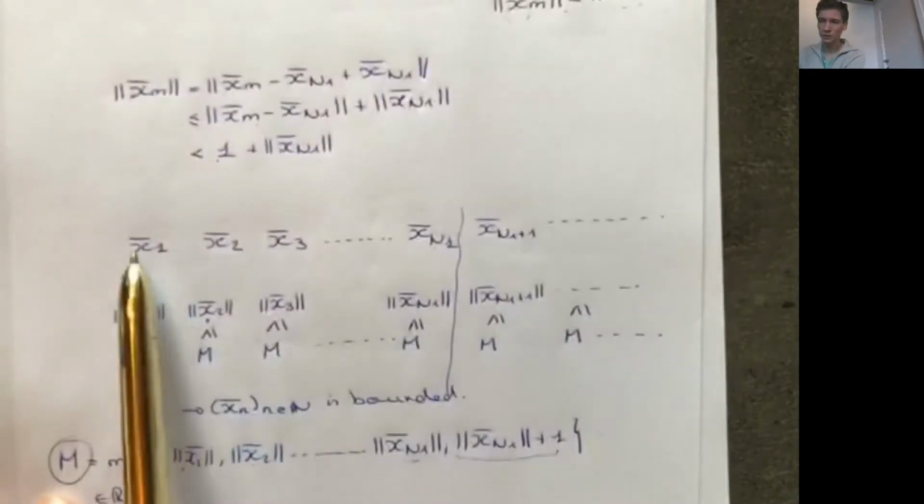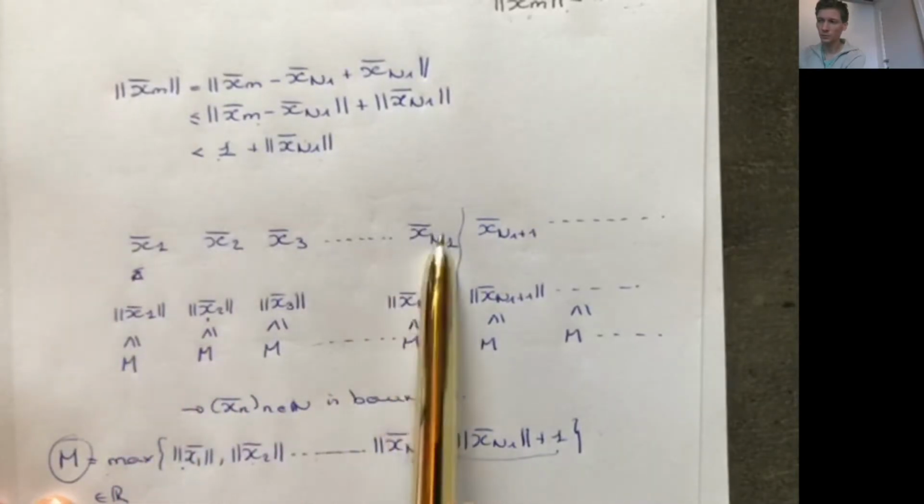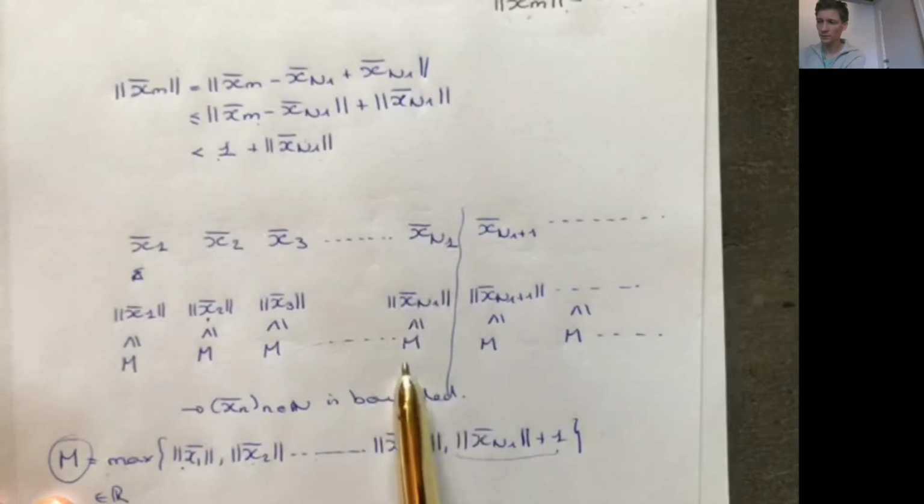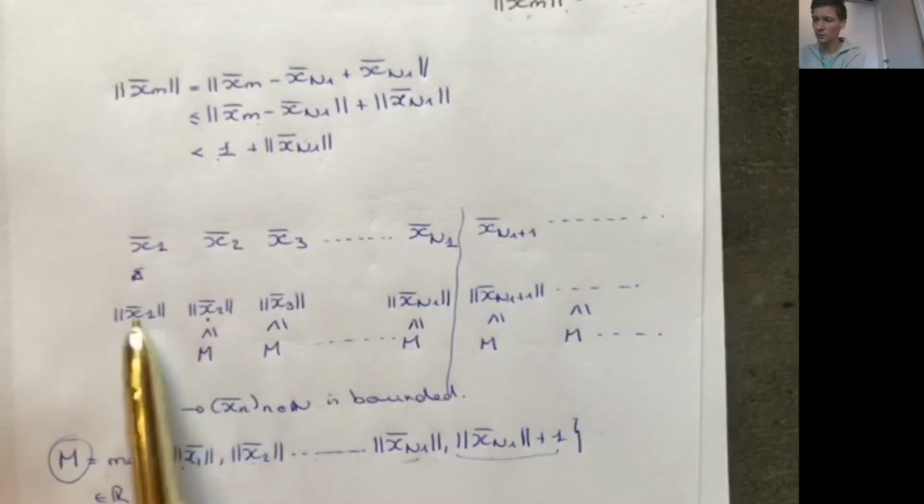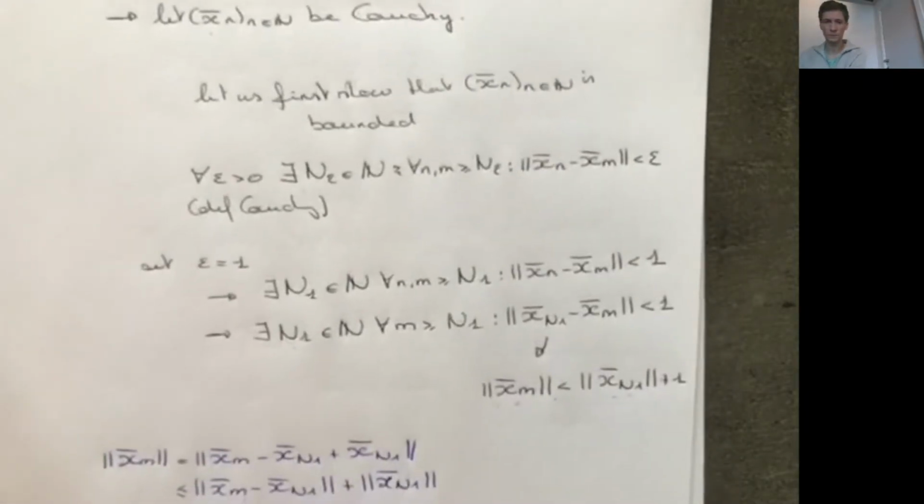So what do we do? We take the norm of every vector in the sequence up until this number, and then take the norm of this vector plus 1 as the last one, and we take the maximum of all these norms. And then you can show that for every vector in the sequence, the norm of this vector is smaller or equal to this number, so the sequence is bounded. So there's a fixed number that's greater or equal to the norm of any vector in the sequence.